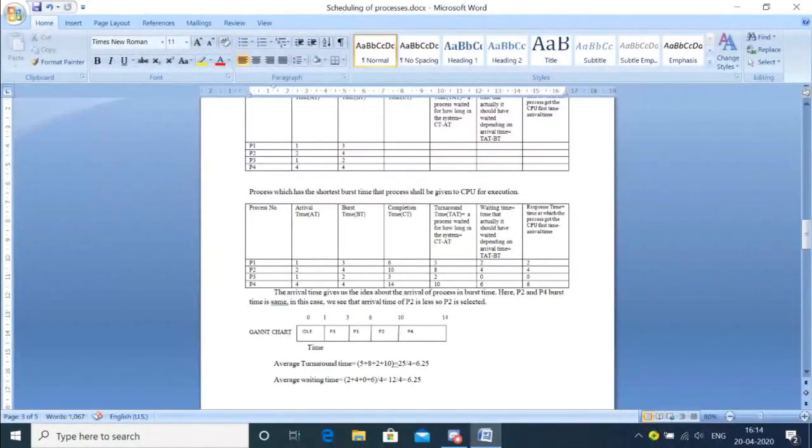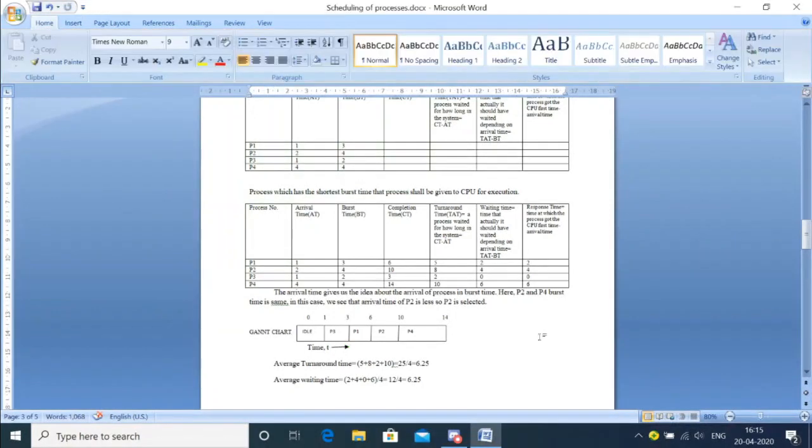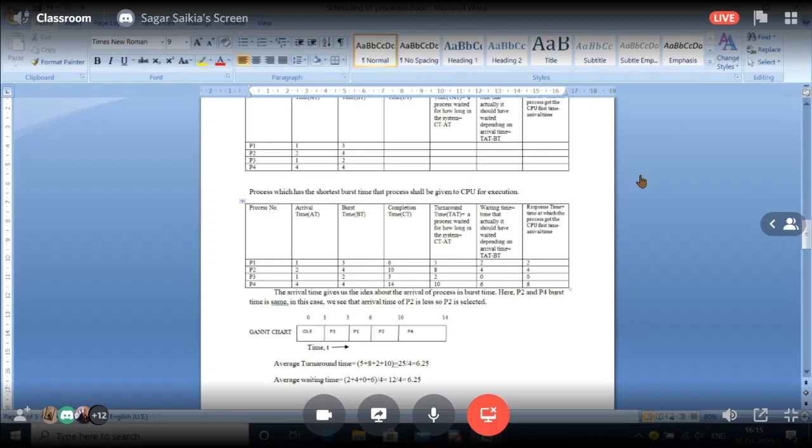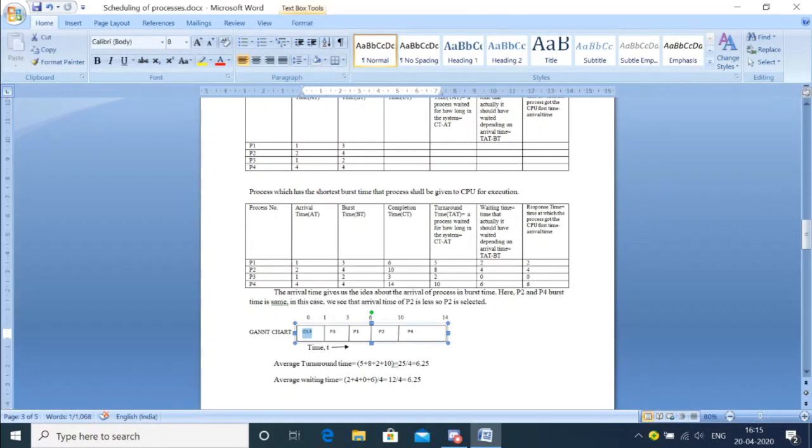One more thing I had forgotten is that this has to be plotted. Okay, so that updation I've done. So from 0 to 1, since there is no arrival of a process, the CPU will remain idle. So that's done.